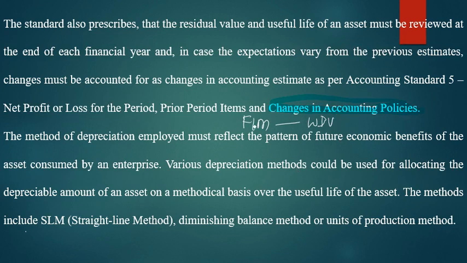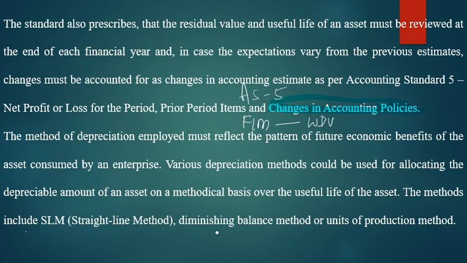So if you are switching the methods in accounts, you have the permission to change it as per AS 5. You have to apply it as per AS 5. You can change your method also, no problem. The method of depreciation employed must reflect the pattern of the economic benefit of the asset. As I said, that benefit must be required.